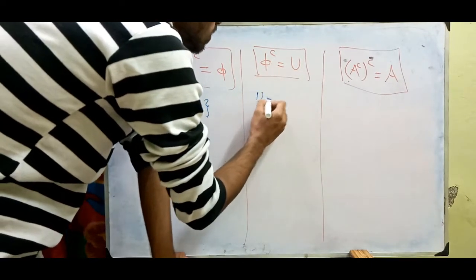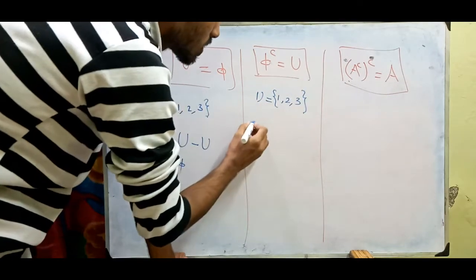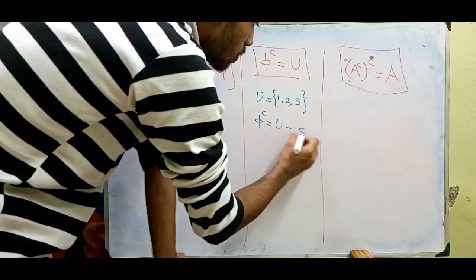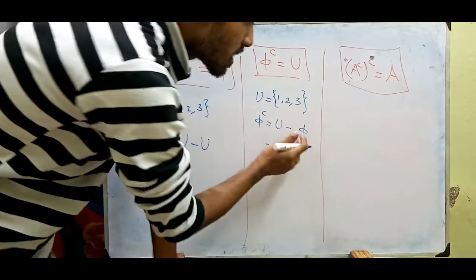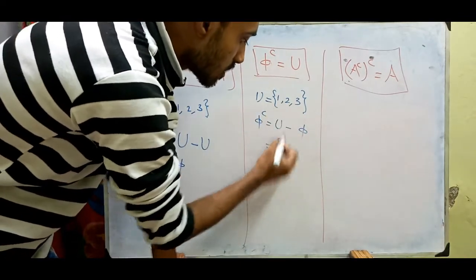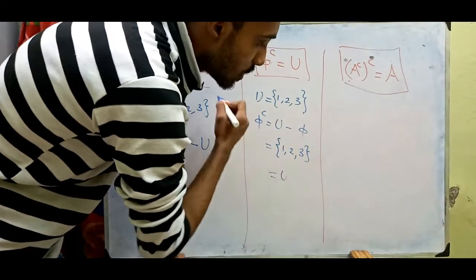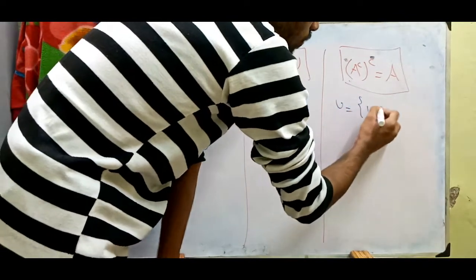Now let us take the empty set. Again U here is 1, 2 and 3. We know the empty set's complement is nothing but U minus the empty set. U is 1, 2, 3. If I subtract the empty set from this, nothing is going to change. The same elements will repeat here, and that is nothing but U. Got it?